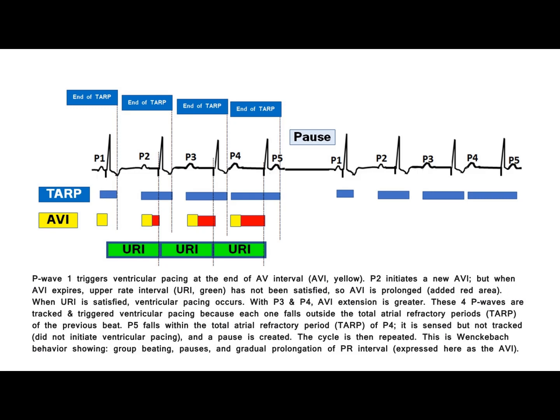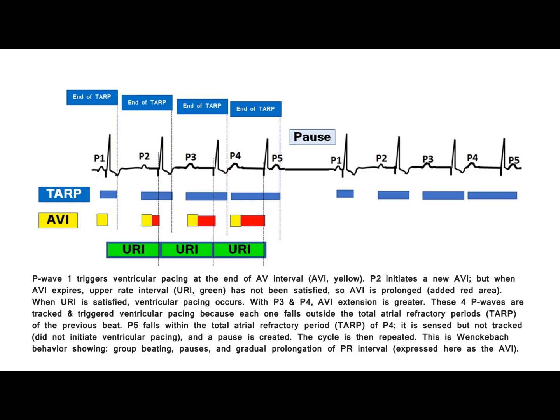P wave 1 triggers ventricular pacing at the end of the AV interval, AV, yellow. P2 initiates a new AV, but when AV expires, the upper rate interval, URI, green, has not been satisfied, so AV is prolonged, added red area. When URI is satisfied, ventricular pacing occurs. With P3 and P4, AV extension is greater.